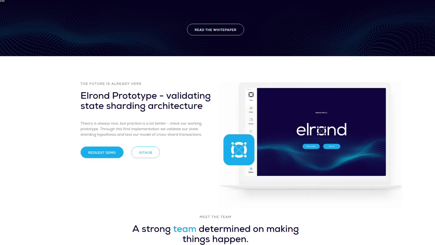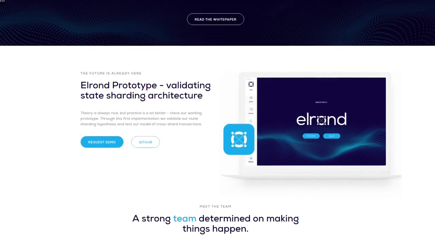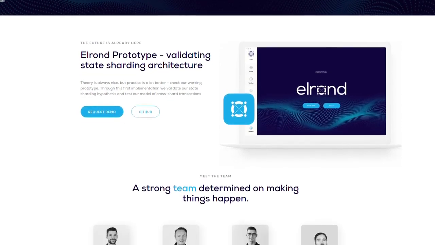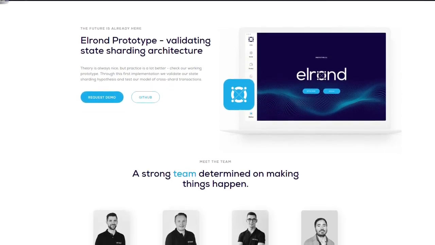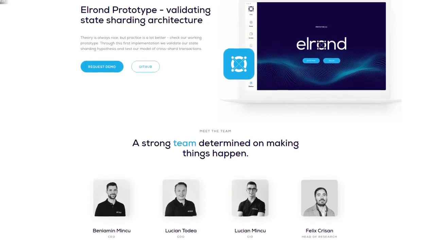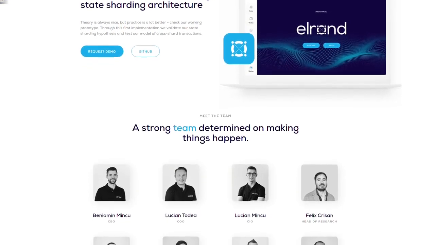Elrond prototype, validating the state sharding architecture. Theory is always nice, but practice is a lot better. Check out the working prototype. Through this first implementation, we validate our state sharding hypothesis and test our model of cross-shard transactions. We also have two buttons here with the demo and the GitHub site.